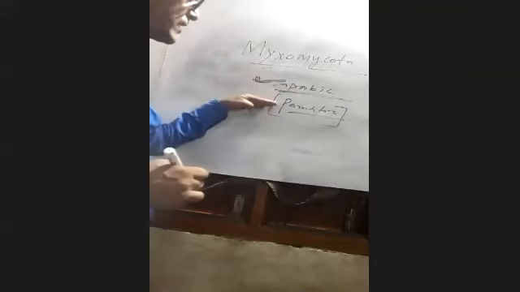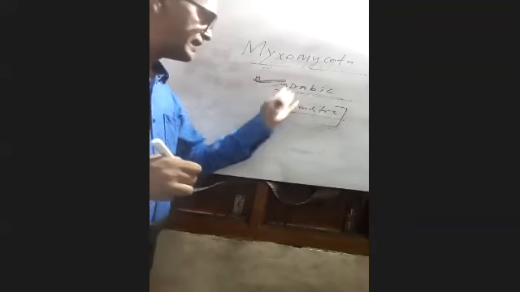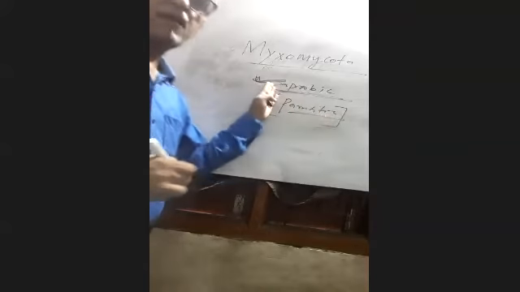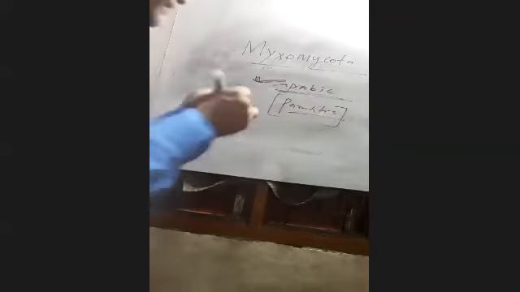So according to the mode of nutrition, they are mostly saprobic, and some are also parasitic. So there are two modes of nutrition.